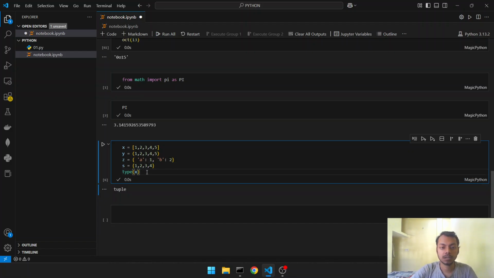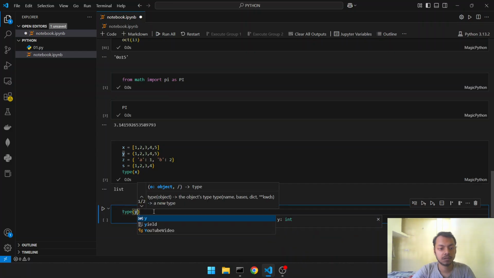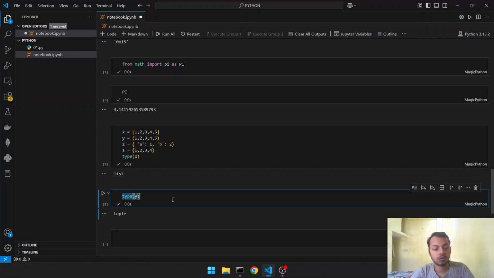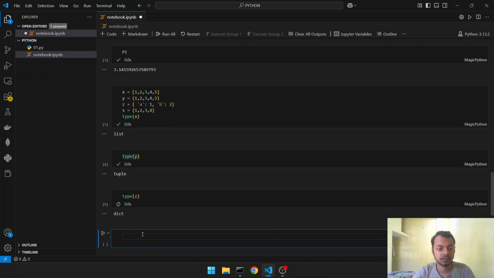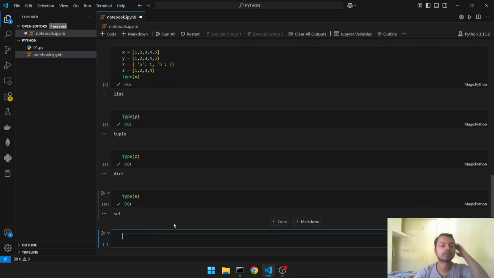Okay. So type x is list, type y is tuple, type z is dictionary, and type s is set.